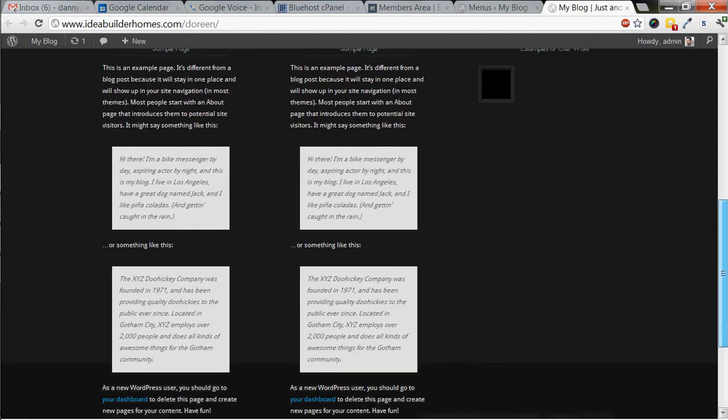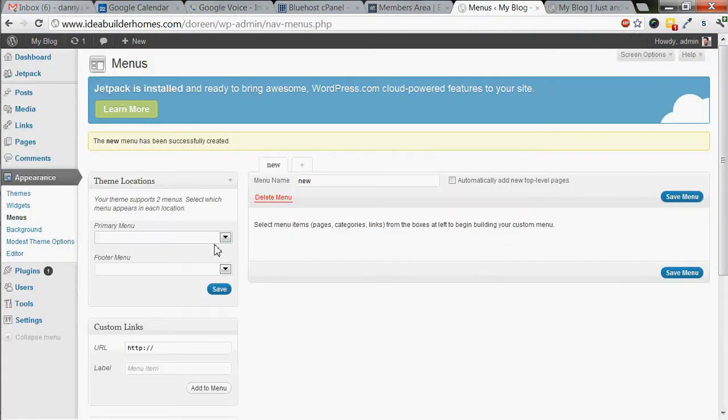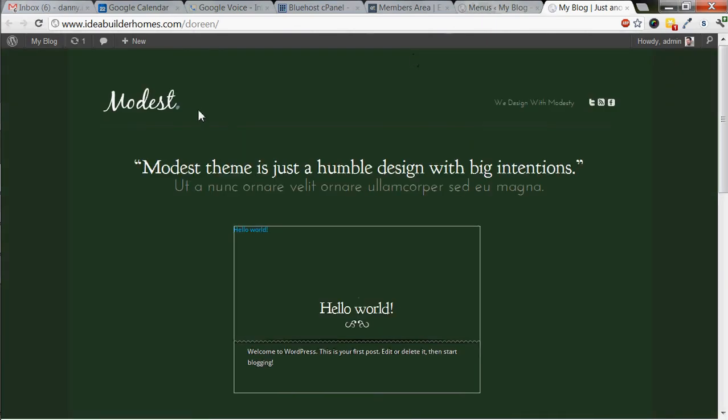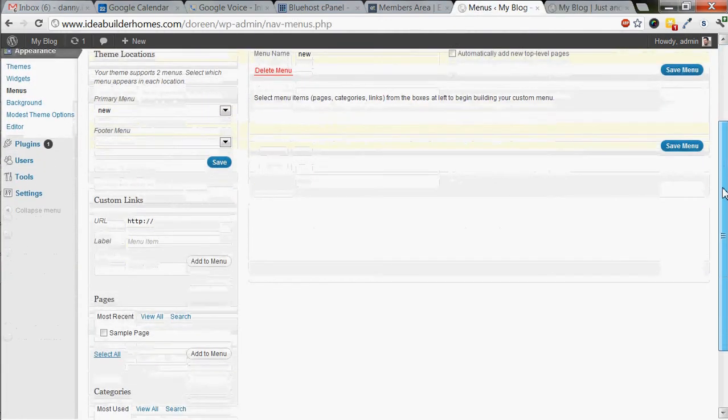We don't have to use both. Usually I only use the top one, but it's there. So then if we want the new for the primary, I just select new. And right now there's nothing in there, but if I hit save, then now this menu up top here is going to be empty because there's nothing new in that. Oh, and I changed it to green as well. But I've got nothing in there.